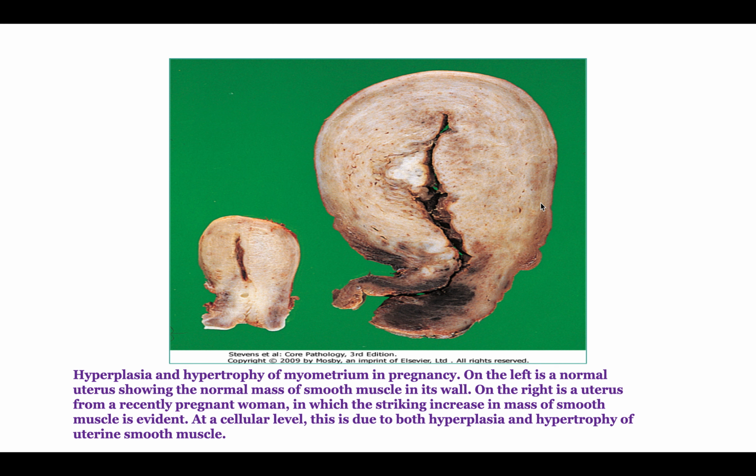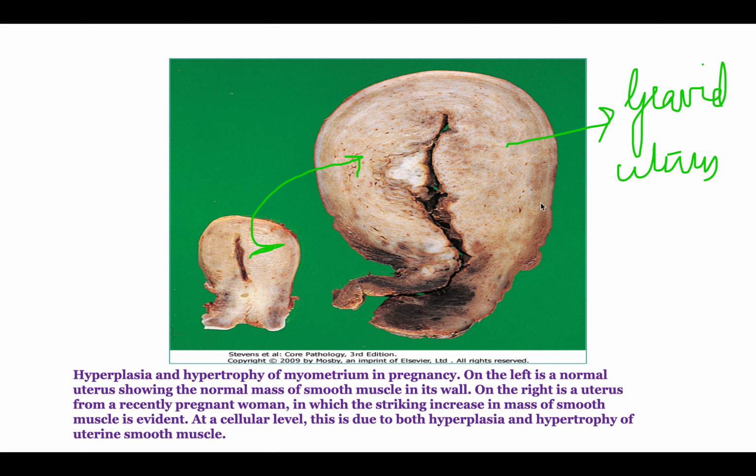So here you can see one example of hyperplasia and hypertrophy, that is the myometrium. This is the myometrium of the uterus. In pregnancy, there is hyperplasia and hypertrophy of the uterus. So this is a gravid uterus, that is, pregnancy has taken place. You can see there is an increase in the size of the cells. Microscopically, if you see it, there will be an increase in the number of cells also.